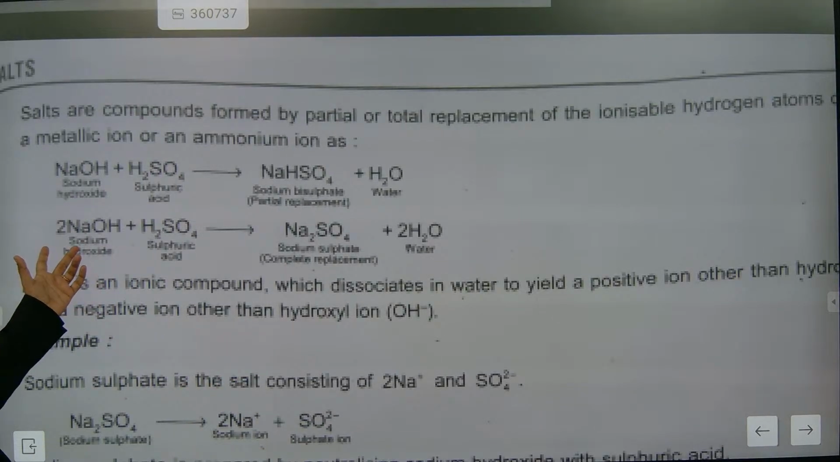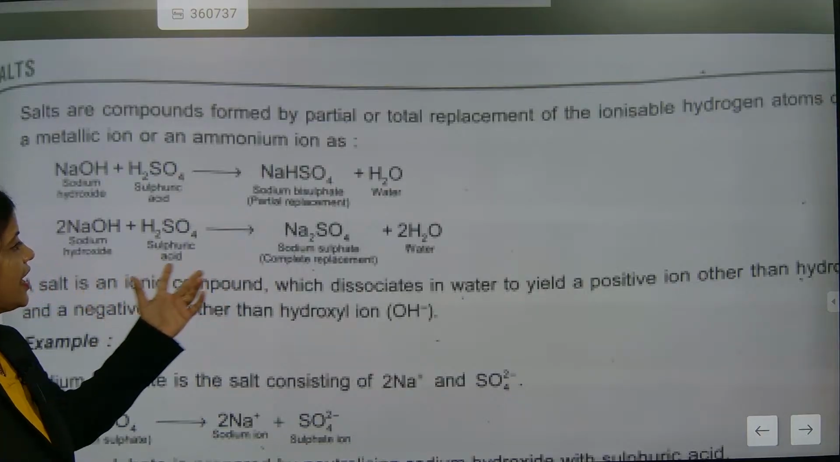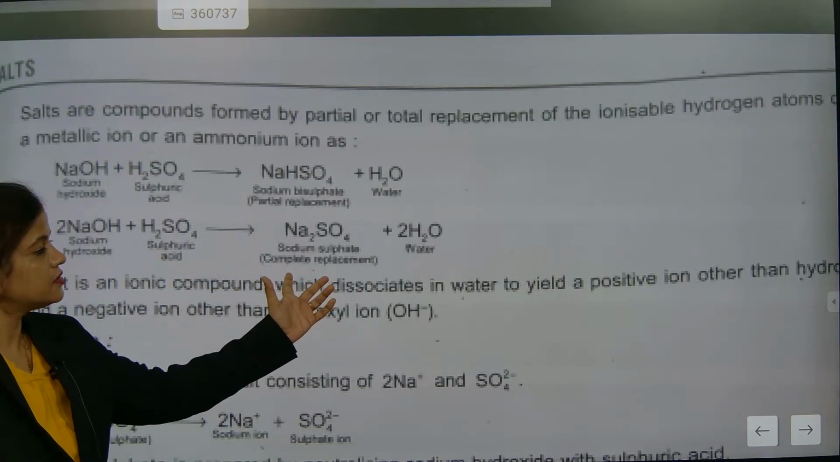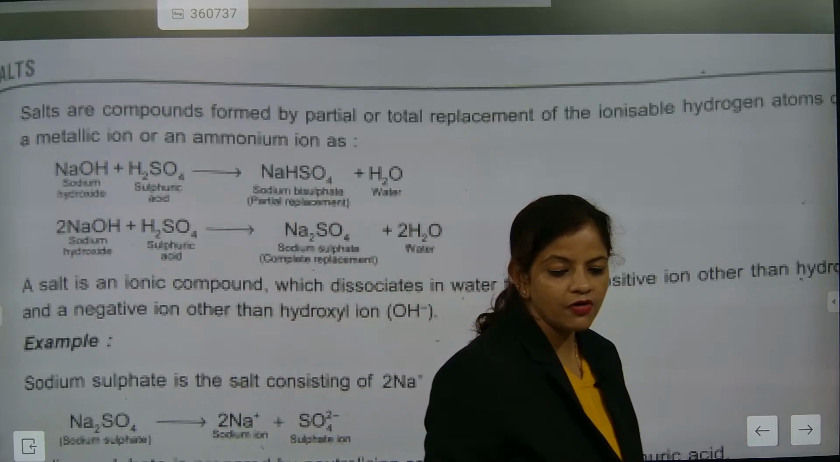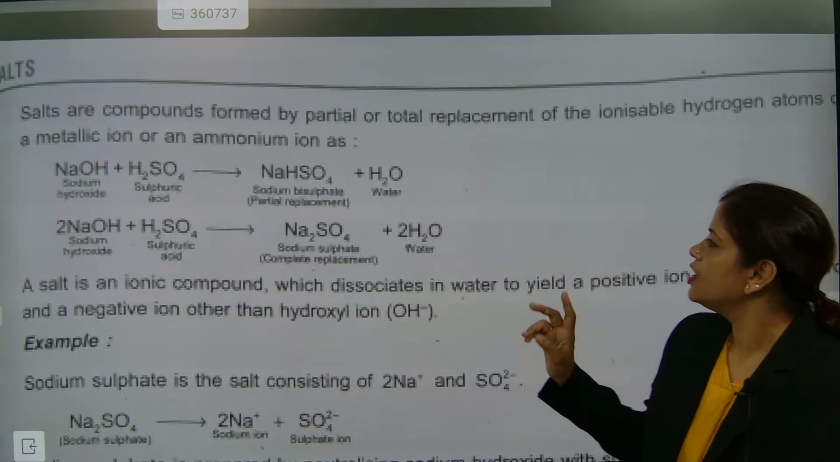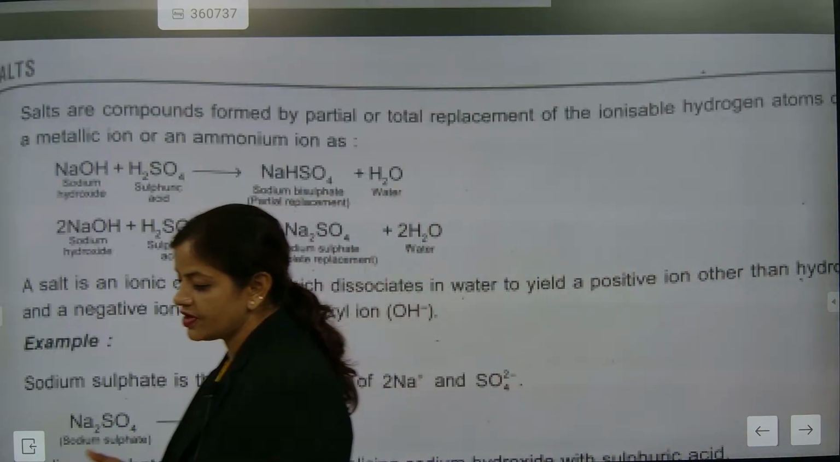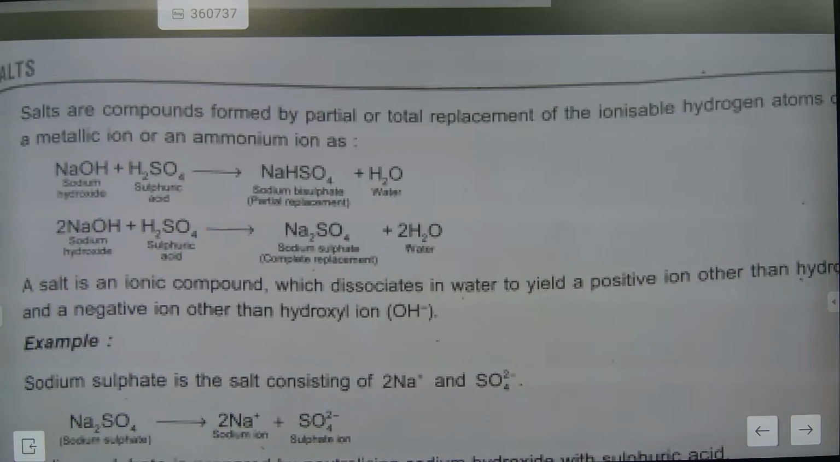So, sodium hydroxide and sulfuric acid, when they react, barium sulfate is obtained. So that is exactly a type of salt. Sodium hydroxide gives sodium bisulfate and sodium sulfate, they are different types of salt formed. A salt is an ionic compound. Salt will always be ionic.